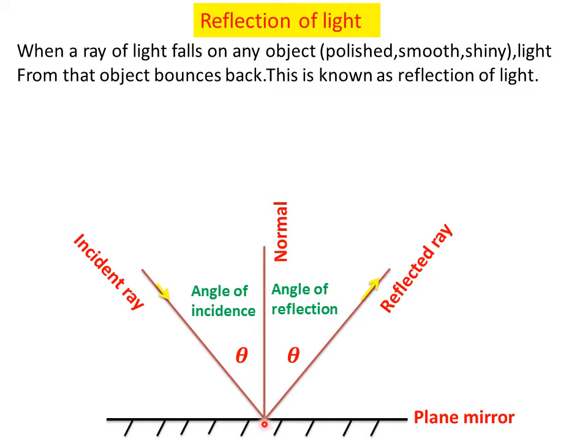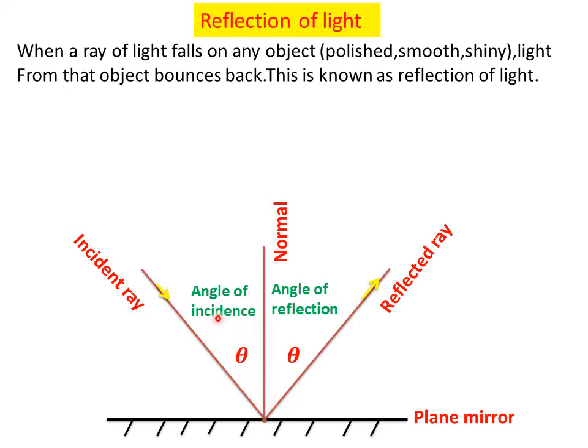And this is our point of incidence. What is the point of incidence? This point on the mirror surface, where the incident ray strikes and the reflected ray bounces off, is called the point of incidence. And this one is our normal line. It is the line drawn perpendicular to the reflecting surface at the point of incidence.